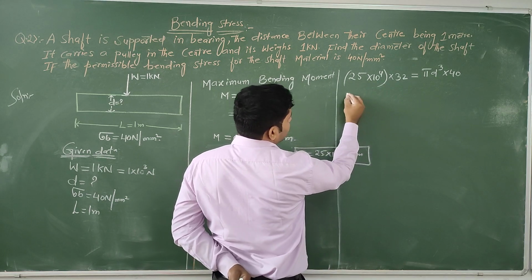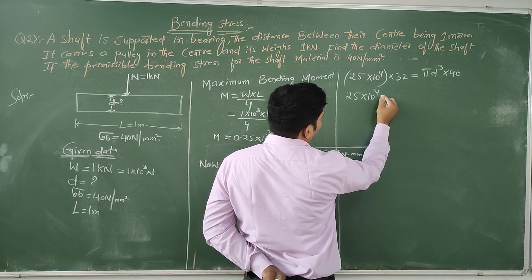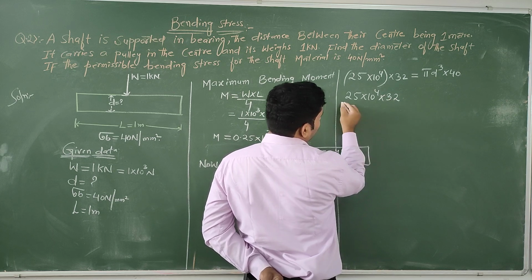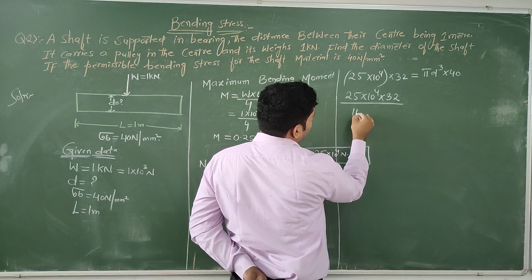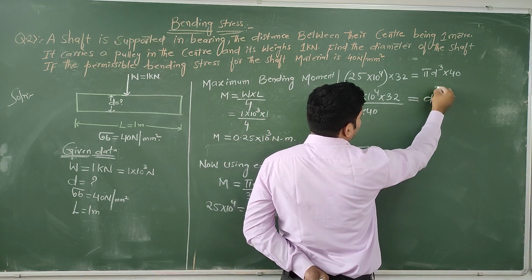Dividing, 25 into 10 power of 4 into 32 divided by pi into 40 equal to d cube.